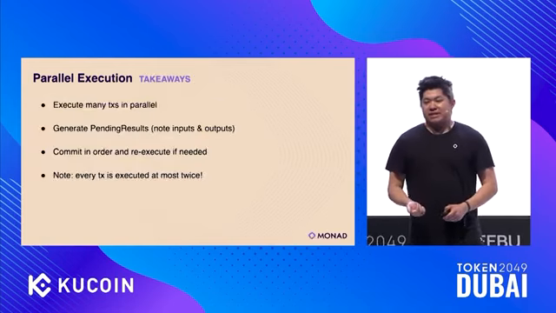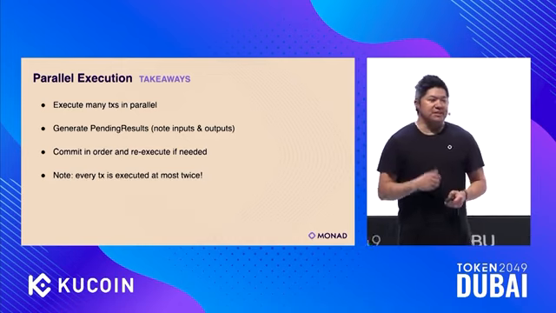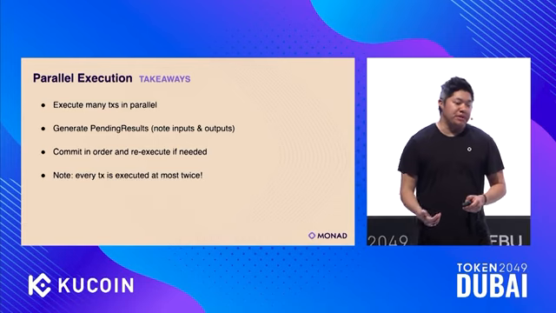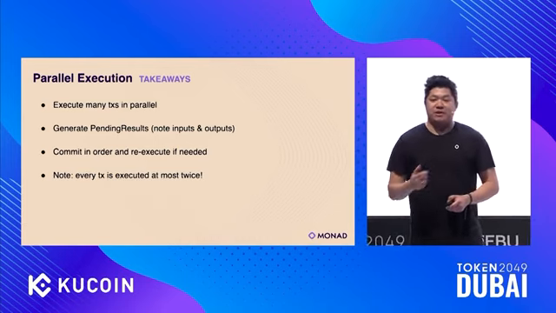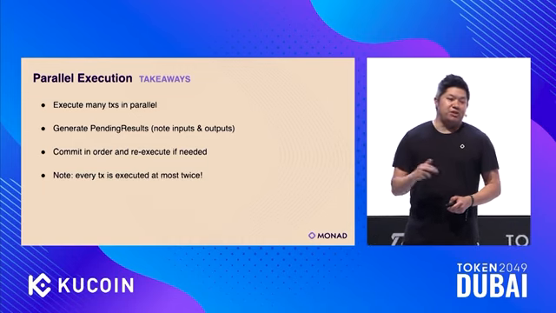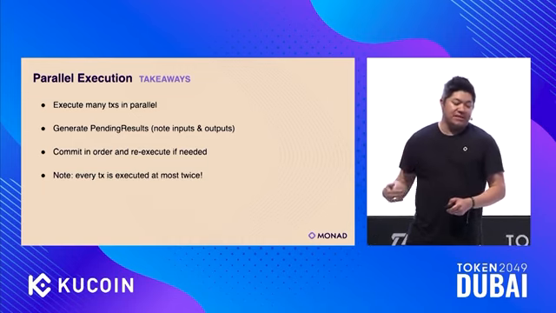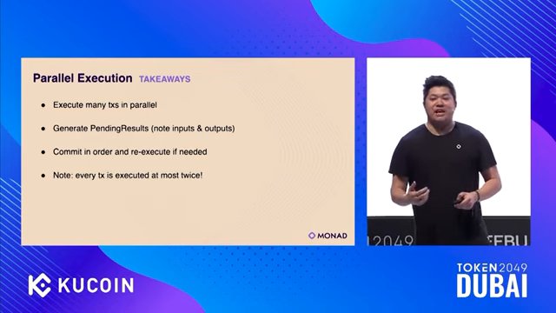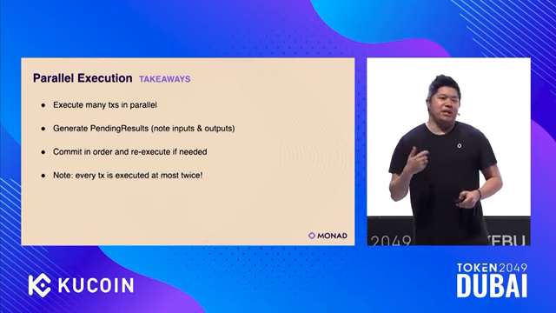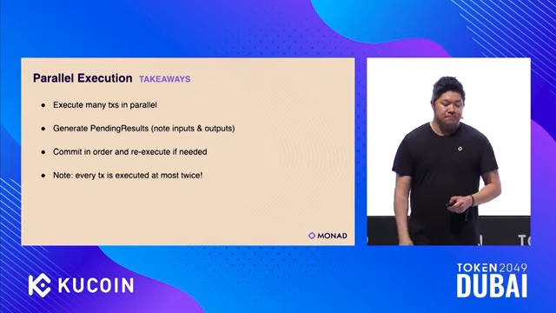So just to emphasize, that's the end of the example, by the way. Like, that's literally all that this algorithm is. It's not anything crazy. It's just the intuitive thing. So just to emphasize, running many transactions in parallel, generating pending results, keeping track of the inputs and outputs for each one, committing them in the same order that they were originally defined in, and re-executing if we need to. And just to emphasize, every single transaction in this algorithm will end up getting executed at most twice. Once during the parallel run, and then maybe once if it needs to be re-executed.